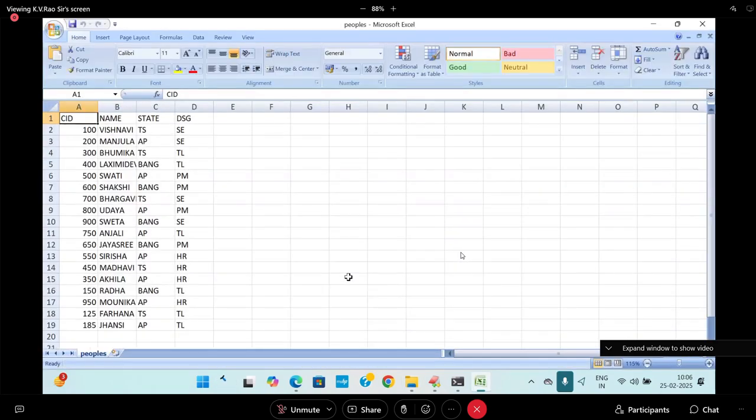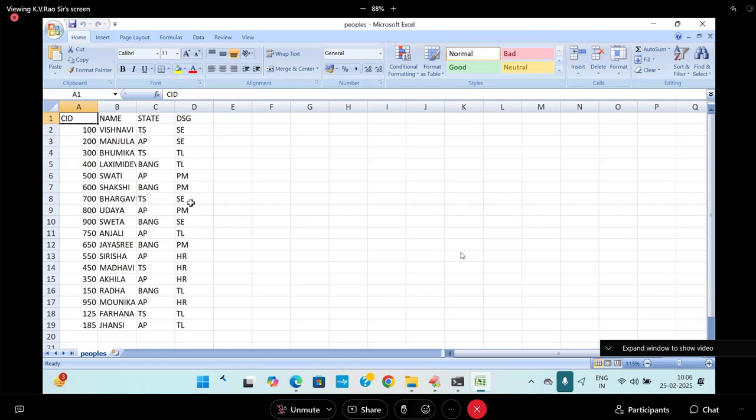Observe it: CID, customer ID, name, state, designation. What are the people having here? Telangana state, AP, TS, Bangalore, AP, TS, etc. On what basis can I group it? State. And I can also group it on designation. How many SEs are there? How many TLs are there?